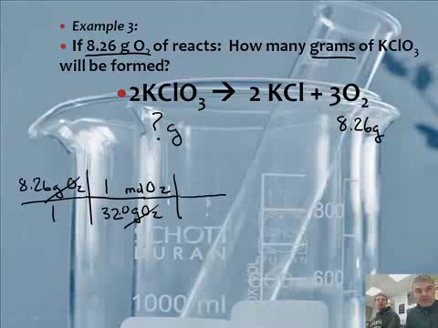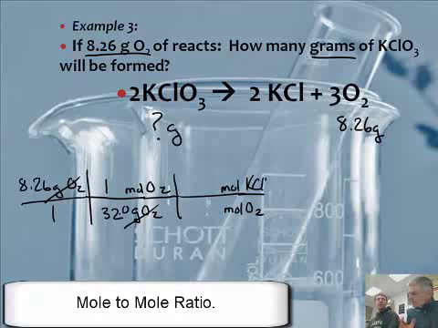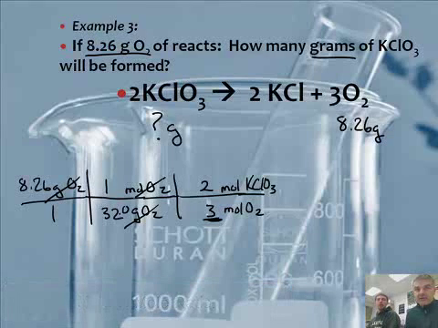Now I need to get rid of moles of oxygen. So I'm going to put moles of oxygen on the bottom. This is the mole ratio step. To go from moles of one thing to moles of another thing, we use a mole ratio. So then I'm going to say moles of potassium chlorate. Now I get this from the balanced chemical equation. So this will be a 3, and this will be a 2. And the moles of oxygen cancel.